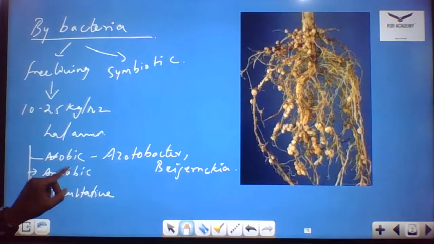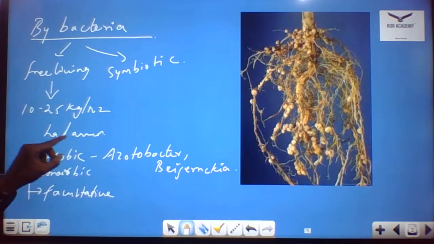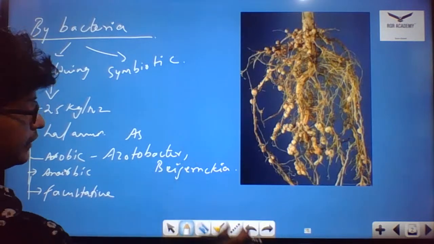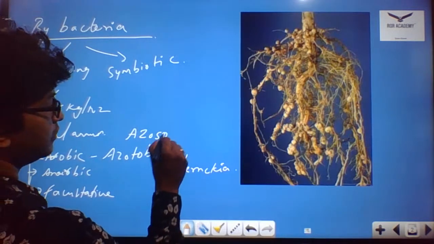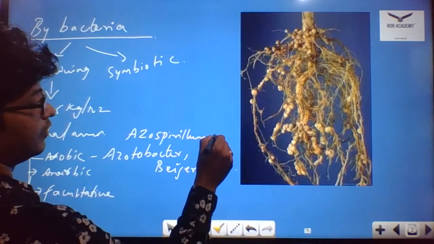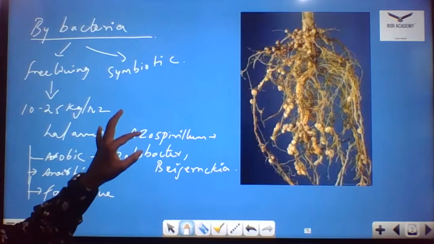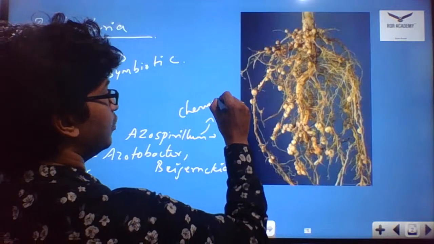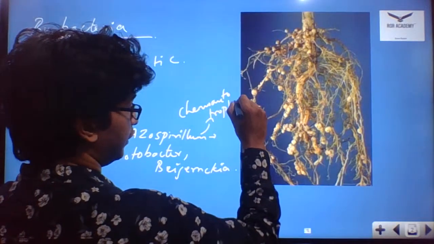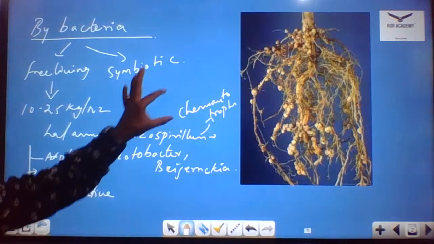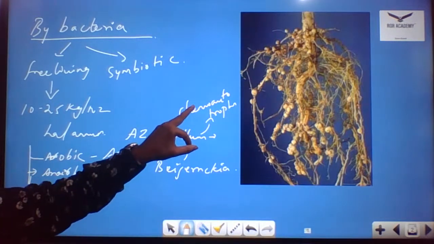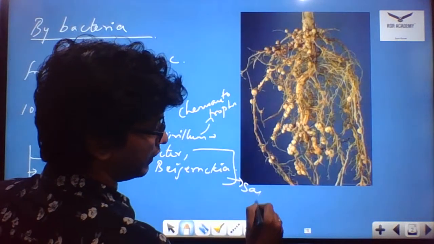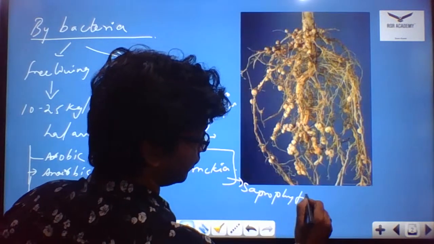Saprophytic. Coming to the aerobic organisms, we have Azospirillum also. Azospirillum is a chemoautotroph. This type of question you can also get, like which among the following is aerobic, and what is the mode of nutrition? Here Azospirillum is chemoautotrophic, whereas Azotobacter and Beijerinckia, these two come under saprophytic. These are all saprophytic organisms.